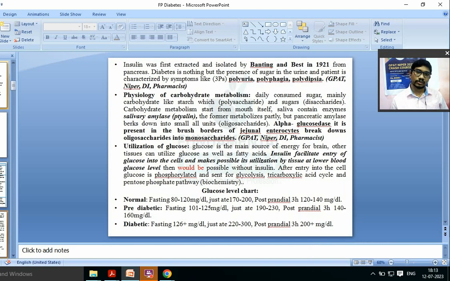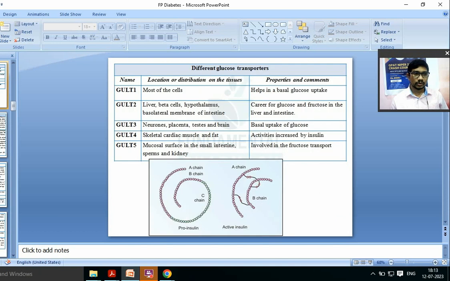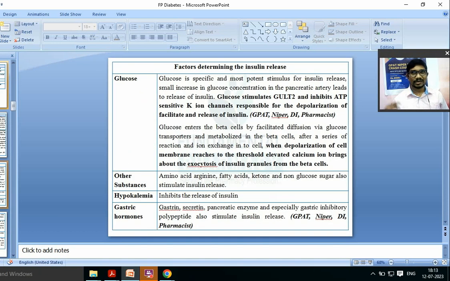Banting and Best, 1921. You have to remember. So we have seen the effect of insulin. We have seen the pancreas has different cells and the different cells produce different hormones. That part is important again. Glucose is the most potent stimulus to the release of insulin.